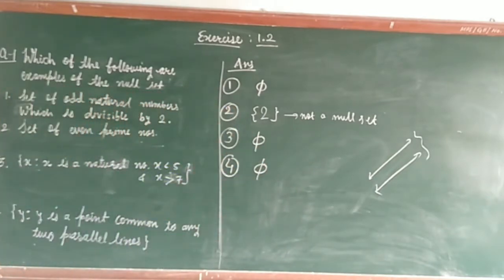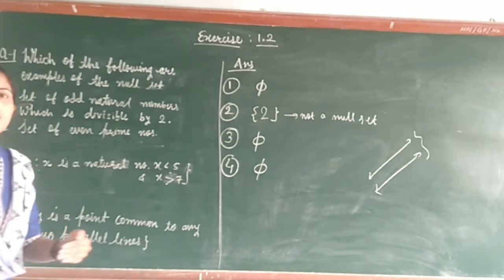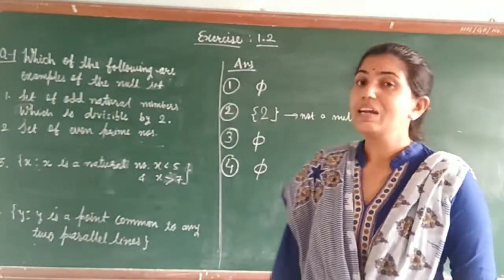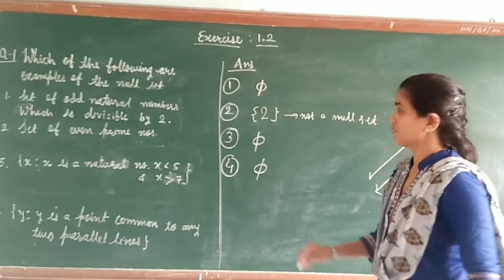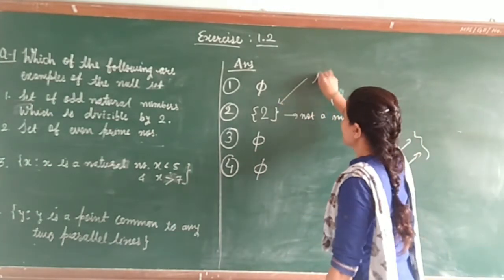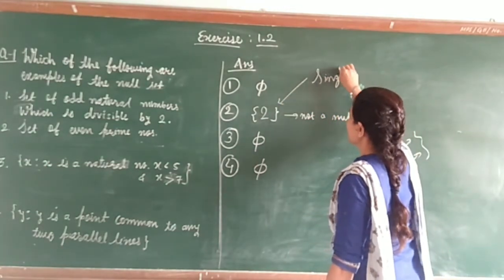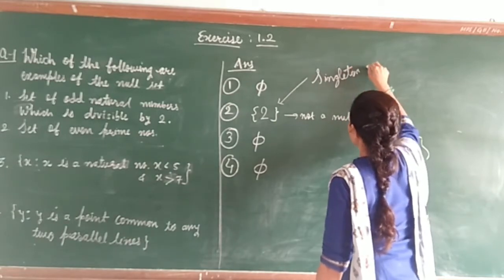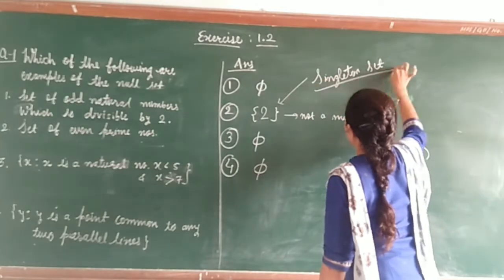So here, of the examples, questions number 1, 3 and 4 indicate the null set, whereas question number 2 is not a null set. It is actually a singleton set. What is the word used here? Singleton. A set which has only a single element is known as a singleton set.